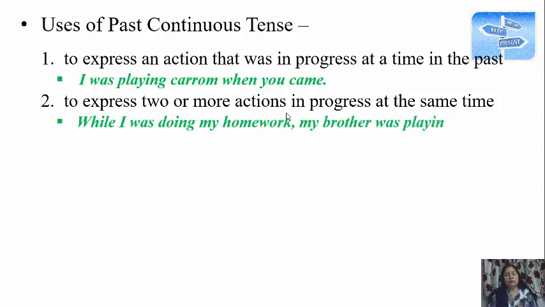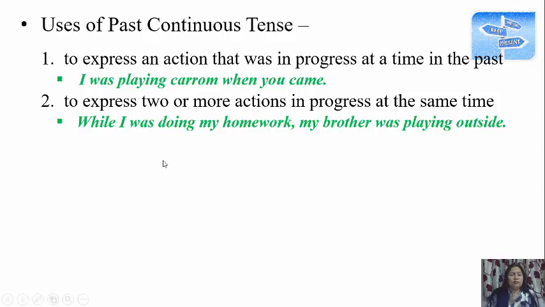Okay, so we have such examples. While I was doing my homework, my brother was playing outside. So both the things were happening, my doing homework and my brother's playing outside. Both were happening at the same time. So it's called simultaneous actions. So past continuous is used to express simultaneous actions in the past. So one is with some point of time something was in progress, and the other is when one thing was happening, at the same time something else was happening. Okay, so these are the uses of past continuous.